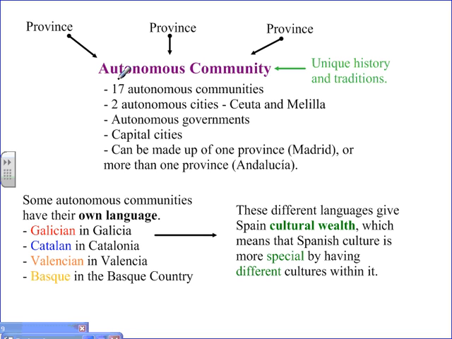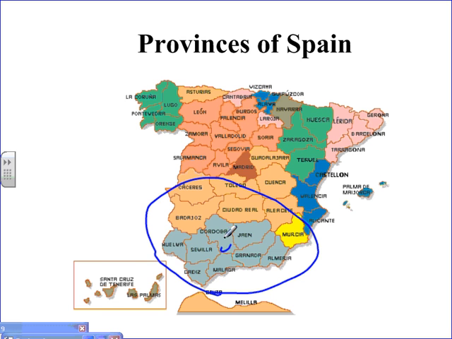In Spain, there are 17 autonomous communities and then 2 more autonomous cities called Ceuta and Melilla, and these are on the northern coast of Africa. Each autonomous community has its own autonomous government. So the autonomous community of Madrid has a government that governs just Madrid. Each autonomous community has a capital city, and they can be made up of one province, like in Madrid, or of more than one province, like in Andalusia, down here.